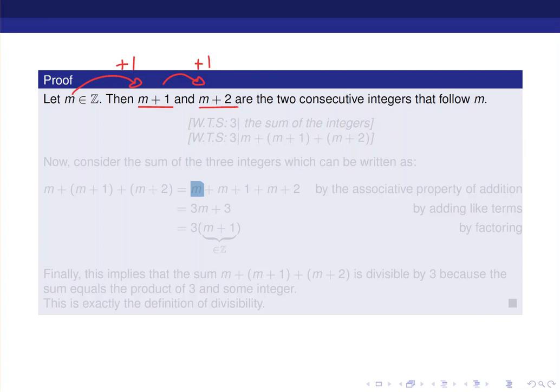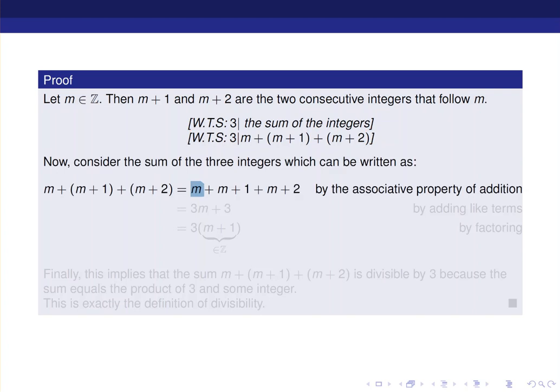Now, what am I supposed to be showing? I'm supposed to show that the sum of these integers is divisible by 3. So in other terms, I want to show that 3 slash the sum of the integers. In other terms, 3 divides the sum of the integers. So 3 divides m plus m plus 1 plus m plus 2. Remember, this is a comment. That's the reason why there are brackets around here. And the comments are eventually going to be taken out.